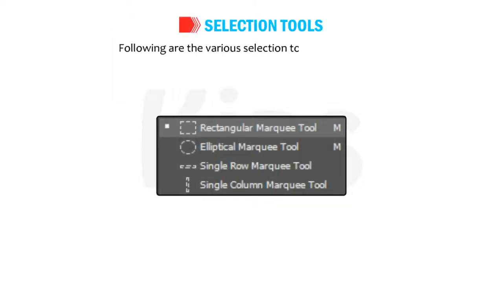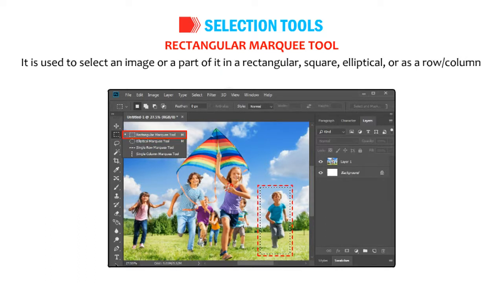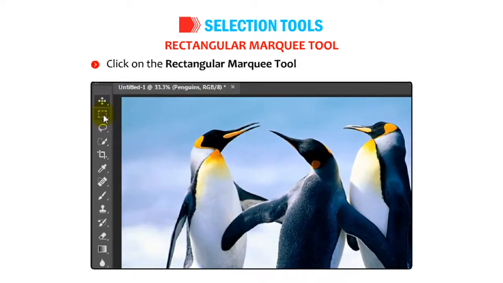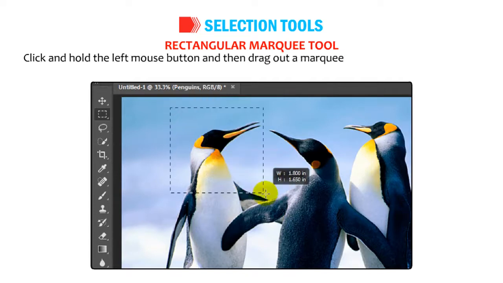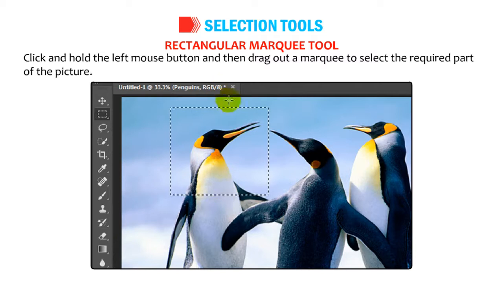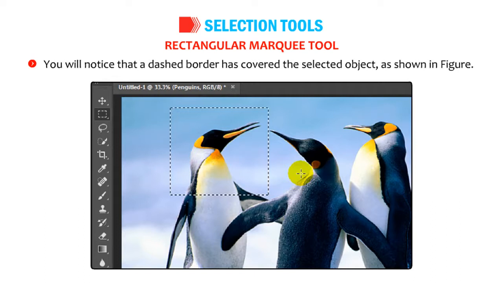Following are the various selection tools in Photoshop. Rectangular Marquee tool. It is used to select an image or a part of it in a rectangular, square, or elliptical shape, or as a row or column that is 1 pixel wide. Click on the Rectangular Marquee tool in the Tools panel. The cursor appears as a crosshair sign. Place the cursor on the image. Click and hold the left mouse button and then drag out a marquee to select the required part of the picture. You will notice that a dashed border has covered the selected object as shown in the figure.